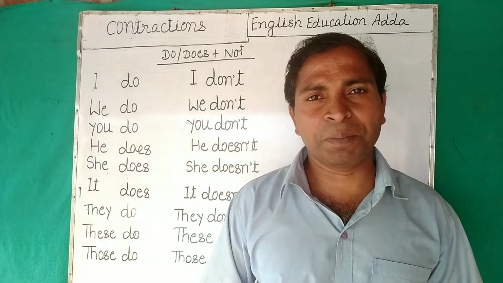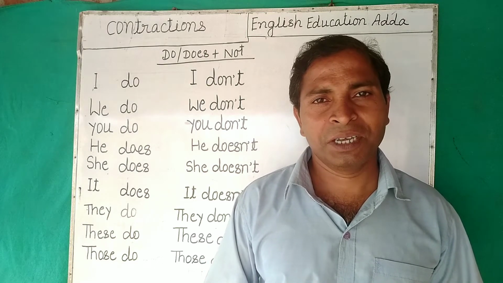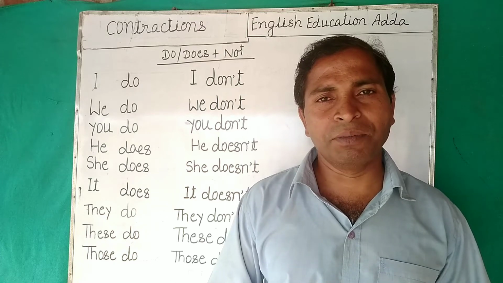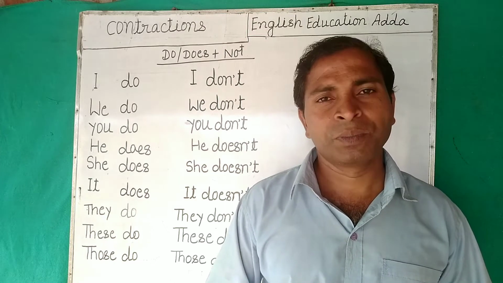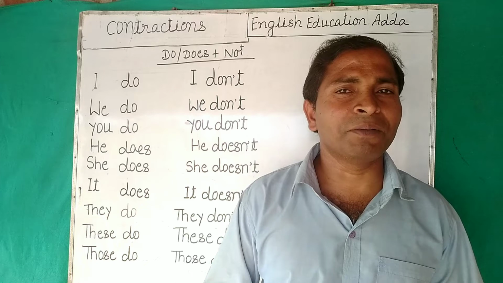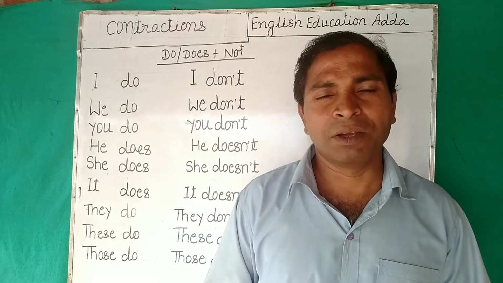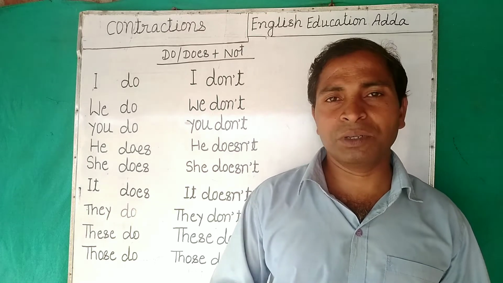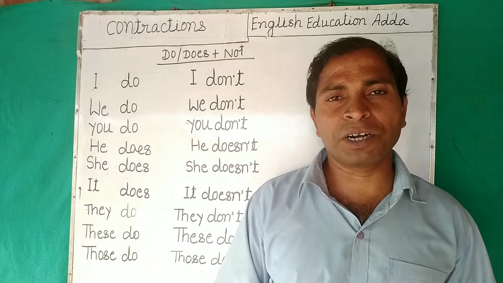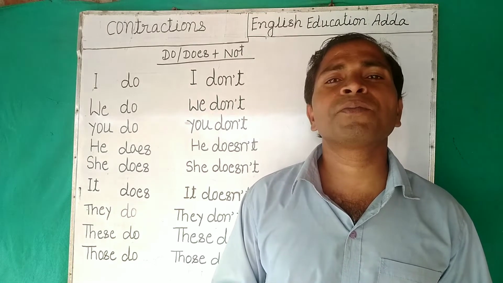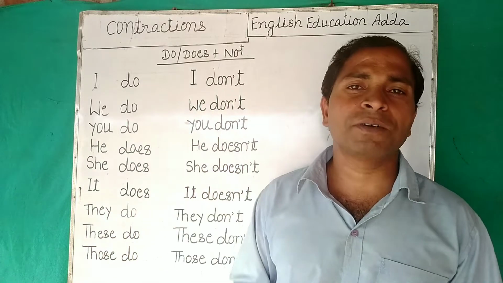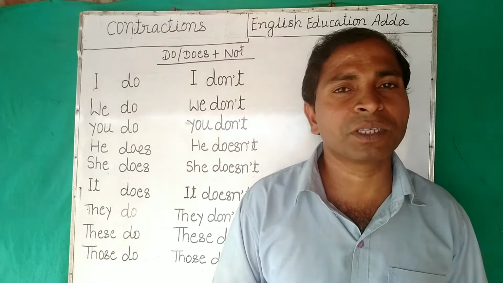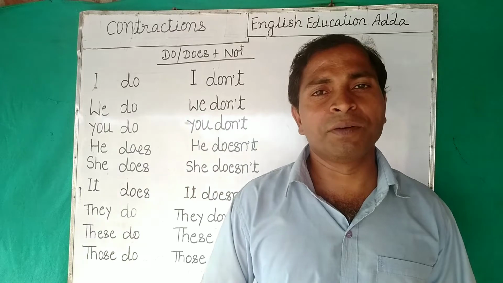In everyday life we speak the present indefinite. Many times we do every work, every type of work we do, and just for example, we do housework. We go somewhere, we use this. We don't go there, we use this. So with the help of contraction, we can speak. So first of all we should learn how to convert in 6 sentences. That's also important because it will help you to gain fluency, right?